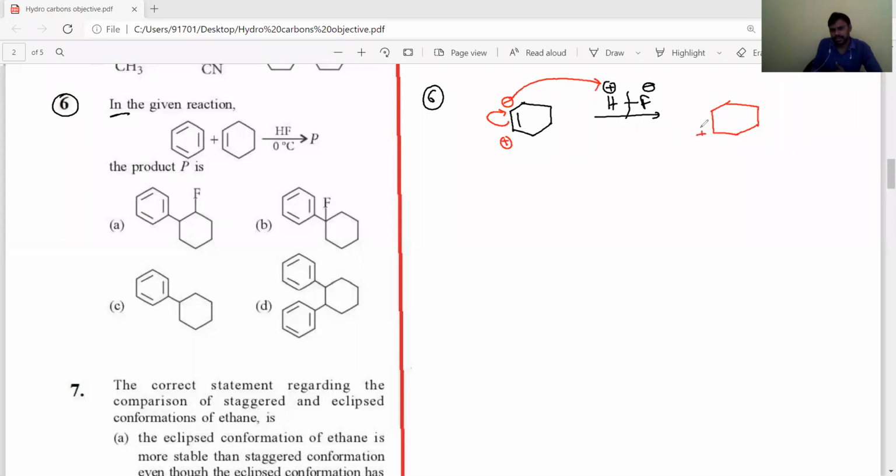Okay, students. Now this is the electrophile. Carbocation is the electrophile. The electrophile is generated in the presence of an acidic medium. This electrophile will undergo attack on the benzene ring at any one of the carbons and produce